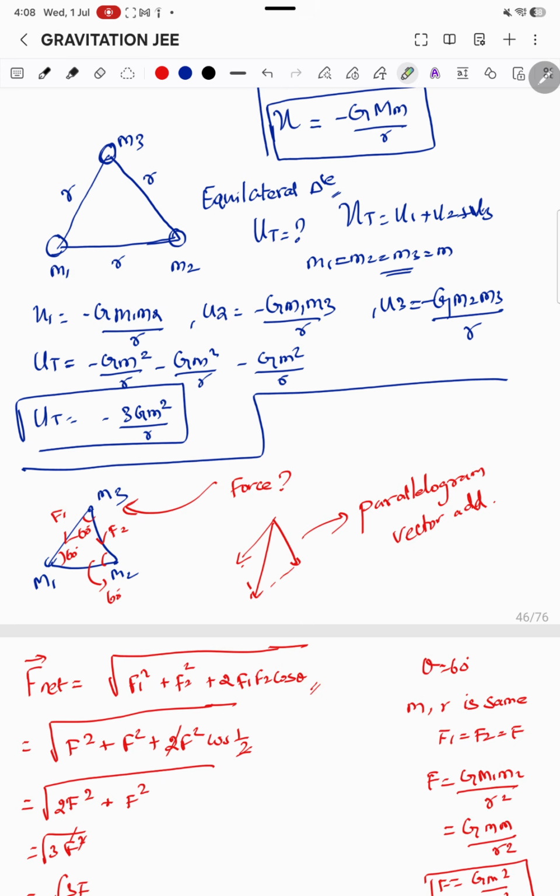So suppose I want to separate the system, if I wanted to separate the friendship of Vijay, Ajit and Surya, what should I do? I should apply plus 3 G m square by r. This is the amount of energy if I supply here, all these three guys, they go away. They are no more.